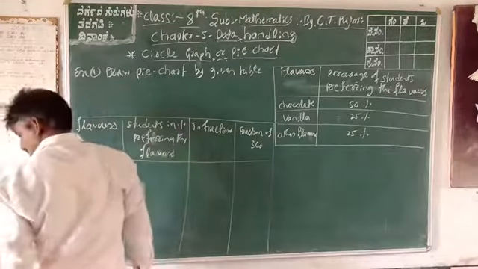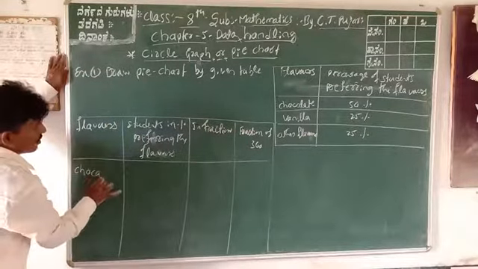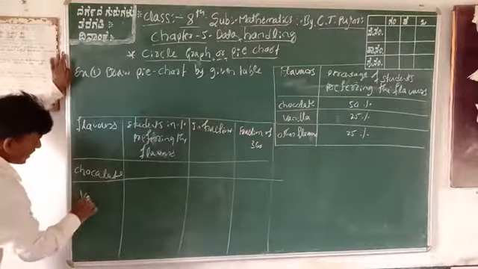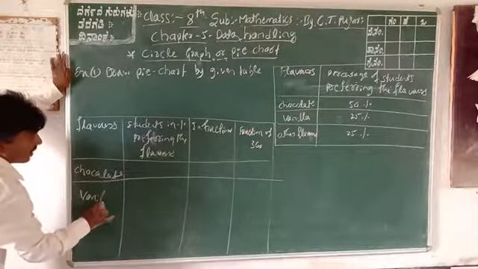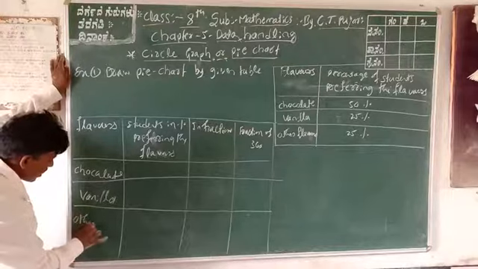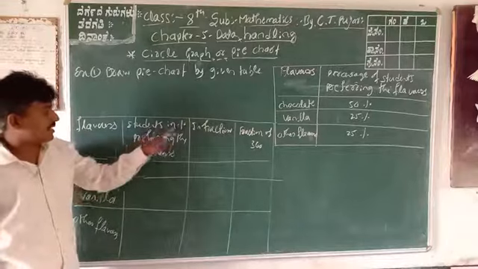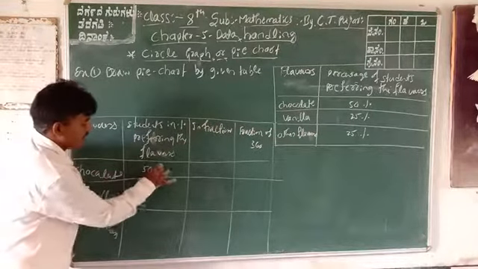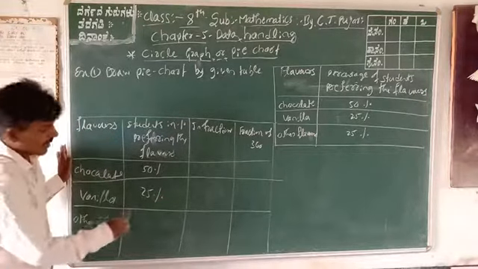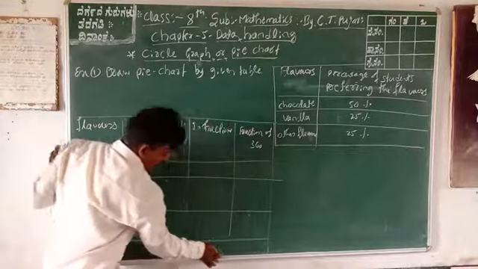First one is chocolate, the next is vanilla, the next is other flavors. Next, the percentage: chocolate 50%, vanilla 25%, others 25%. Got it? This is your table.